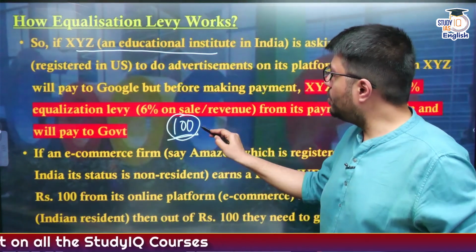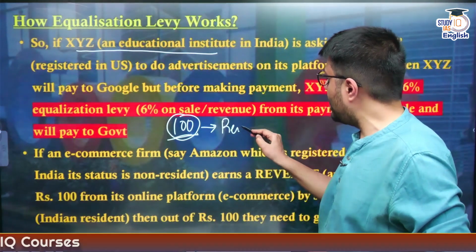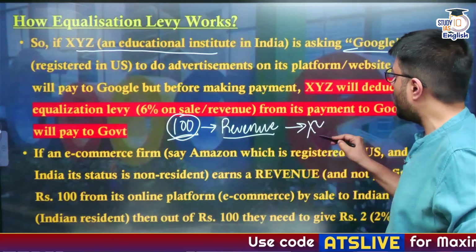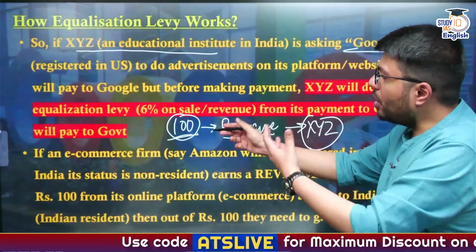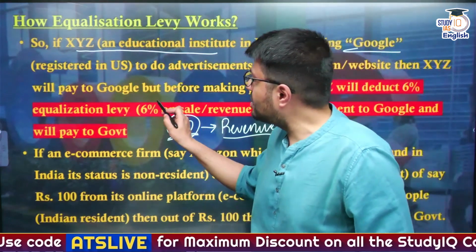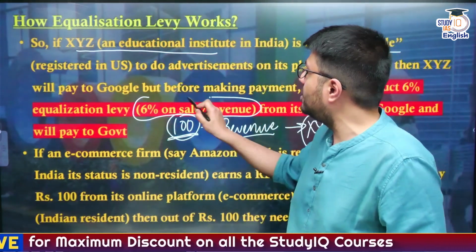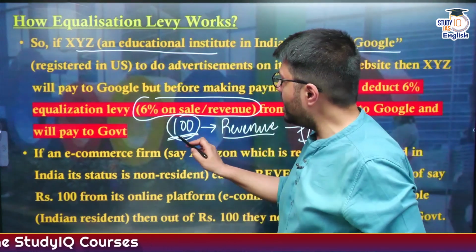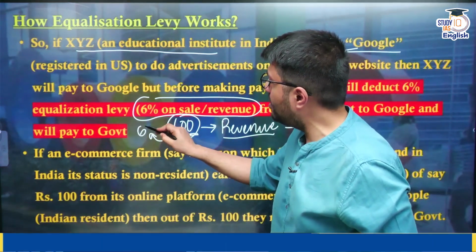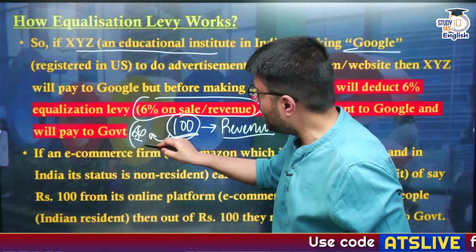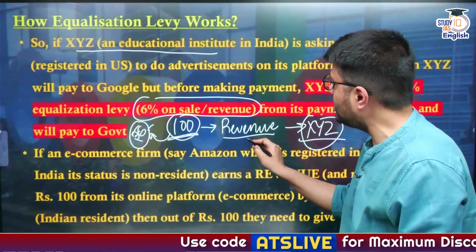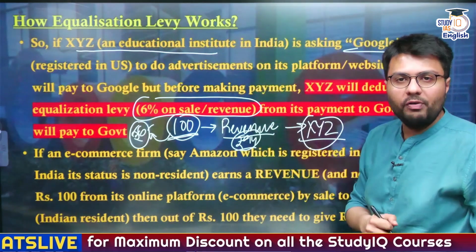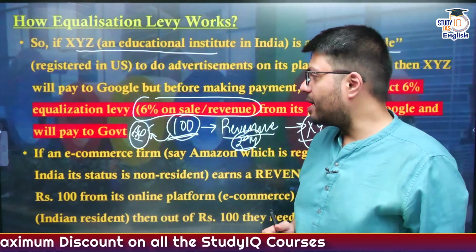So this is the total revenue that Google is making from selling online advertisement services to the company called XYZ. On this 100 rupees revenue, the equalization levy will be 6%. So this XYZ company, before paying rupees 100 to Google, will deduct 6% of rupees 100, that is rupees 6. It will submit it to the government as equalization levy, and the rest 94 rupees will be paid to Google for giving this service called online advertisement.